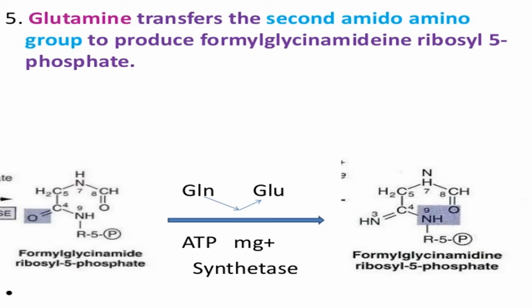And then glutamine again transfers the second amide group to produce formyl glycinamidine ribosyl 5-phosphate.